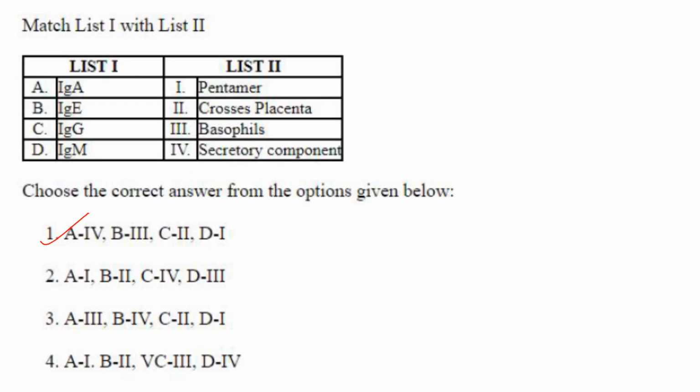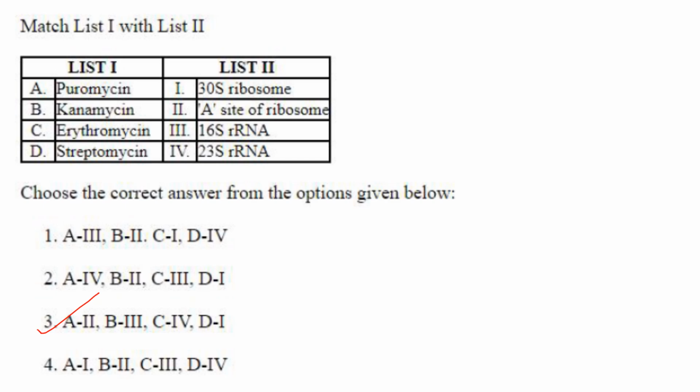Then next one, they have given the immunoglobulins and you have to match them. IgA is secretory, it has a secretory component, A4. IgE, basophils. Yes, basophils are activated upon IgE. Then IgG can cross the placenta, C2, and IgM is a pentamer. The structure of IgM is a pentamer. So the answer is option 1, A4, B3, C2, D1.